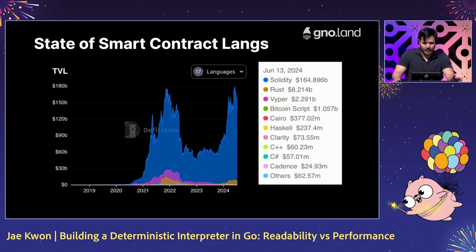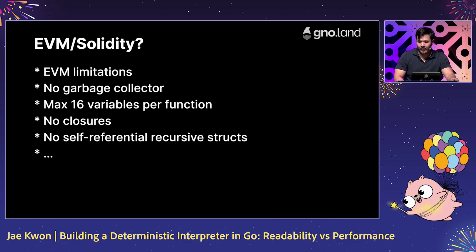Today, Solidity is the most widely used smart contract programming language. It was also the first. Even Rust is used for smart contract programming, as well as Haskell and C++. You don't see Go here at all because while Go is a popular programming language, even for building blockchains and smart contract platforms, Go itself is not used as a smart contract programming language. And Solidity has a lot of limitations, partially because it's a new language, but primarily because of the limitations of the EVM.